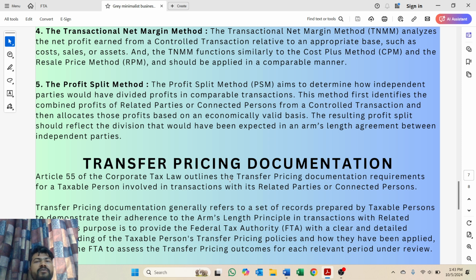Transfer pricing documentation is simply a set of records prepared by a taxable person which will show their compliance with the arm's length principle in connection with related party transactions. Its main purpose is to provide the FTA, Federal Tax Authority, with a clear and detailed understanding of the taxable person's transfer pricing policy and how it has been applied, which will allow the FTA to assess the transfer pricing outcomes for each relevant period under review.